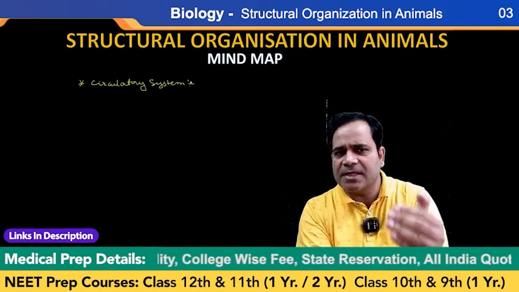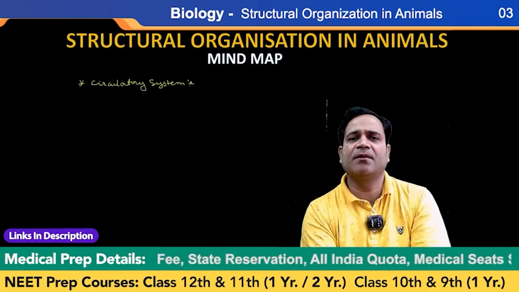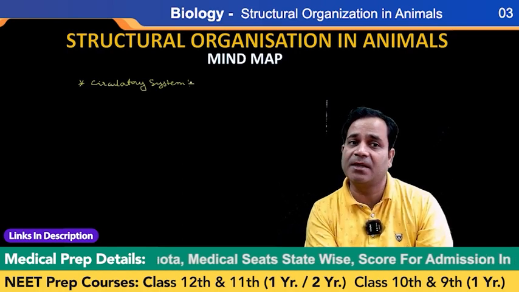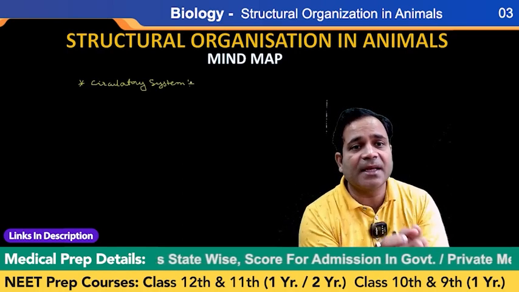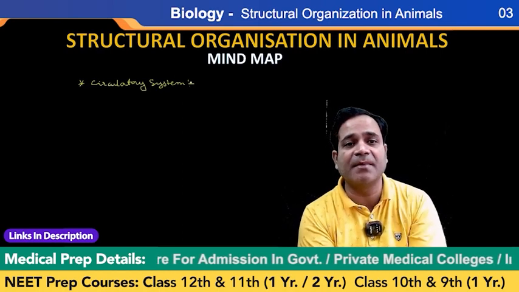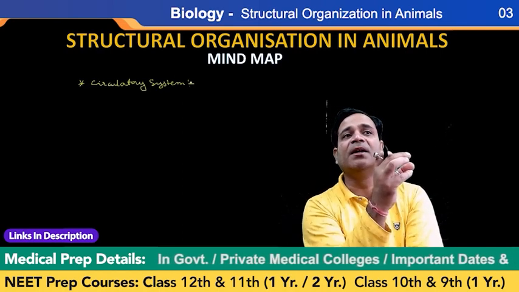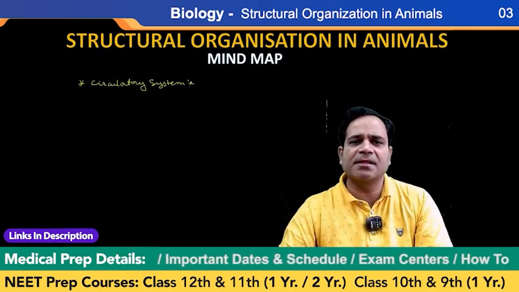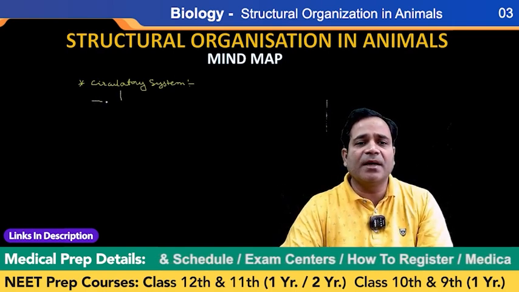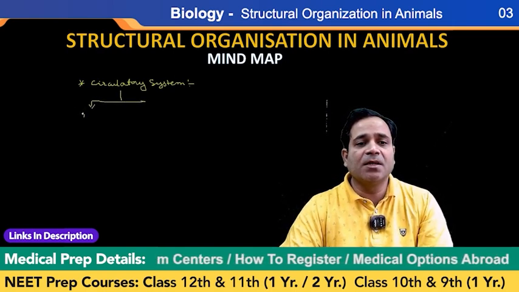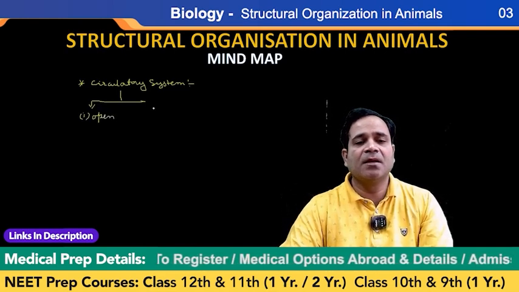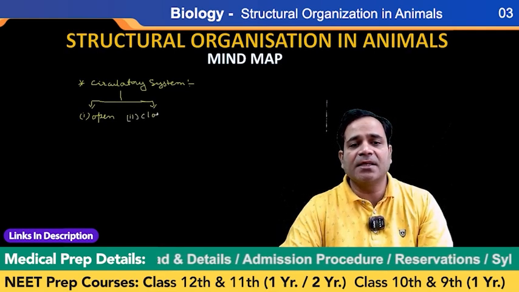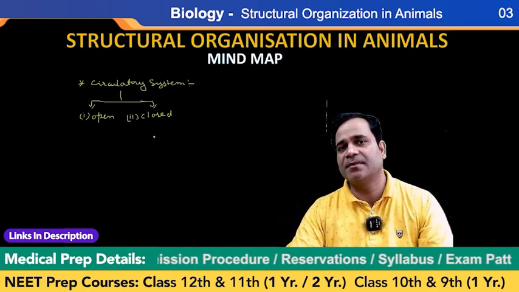Getting what I'm saying? In the same way, how does the cockroach get energy? The cockroach also gets energy in the form of blood, my dear. Clear? So what I'm saying about the circulatory system is the passing of the blood from one region to another region. You know there are two types, my dear. One is the open type circulatory system, and the second one is the closed type circulatory system. Getting what I'm saying?